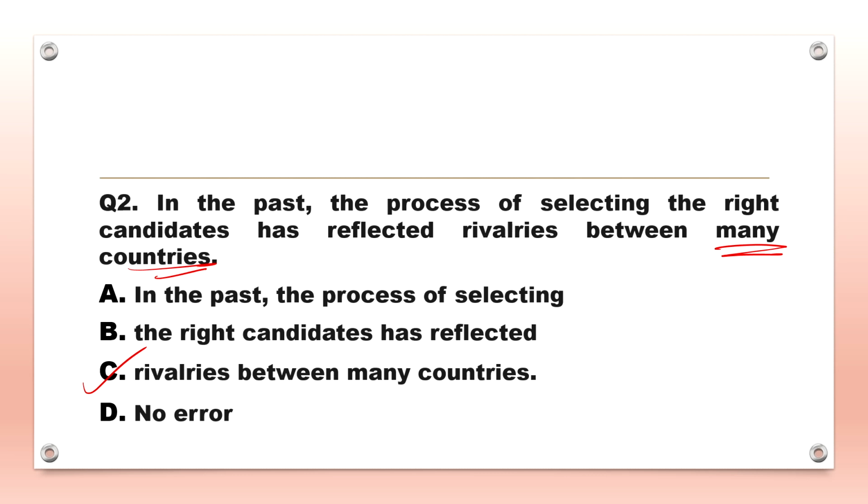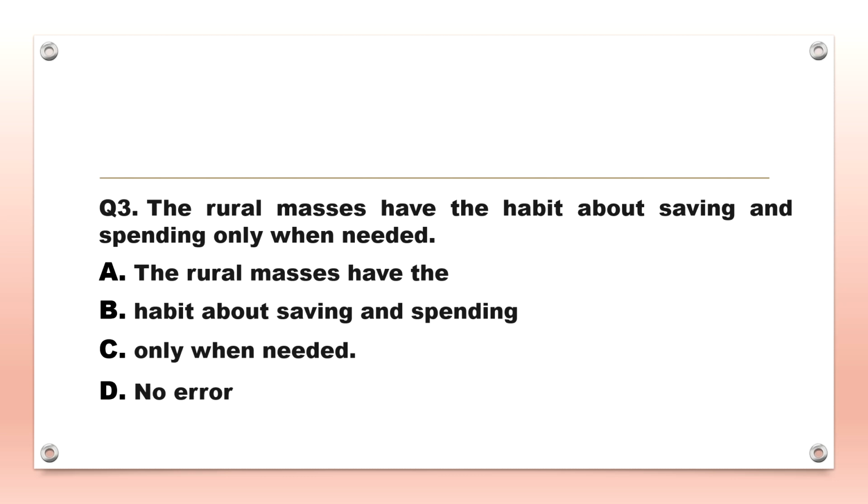Therefore, we will replace between with among. Among is used in speaking of more than two persons or things. Hence, the correct sentence would be, in the past, the process of selecting the right candidates has reflected rivalries among many countries. Now, moving on, solve.